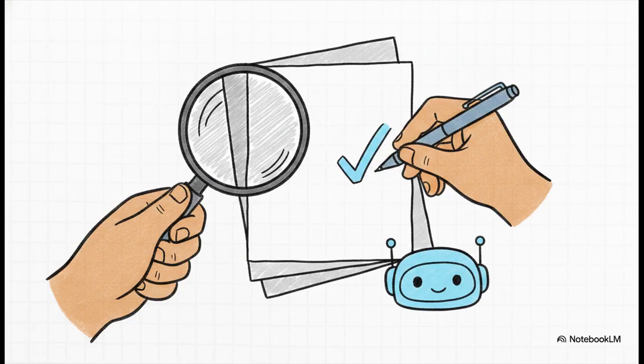And actually, that last rule brings us to a super vital reminder. AI is an incredibly powerful writing partner, but it is just that, a partner. It's not an autonomous author. It absolutely requires you to be in the driver's seat. You still need to fact-check those historical dates, ensure the tone sounds natural to your actual voice, and guarantee that the ideas connect logically from one point to the next. You bring the human insight, the lived experience, and the critical thinking that the machine fundamentally lacks. Without you steering the ship, the AI is really just generating empty words.